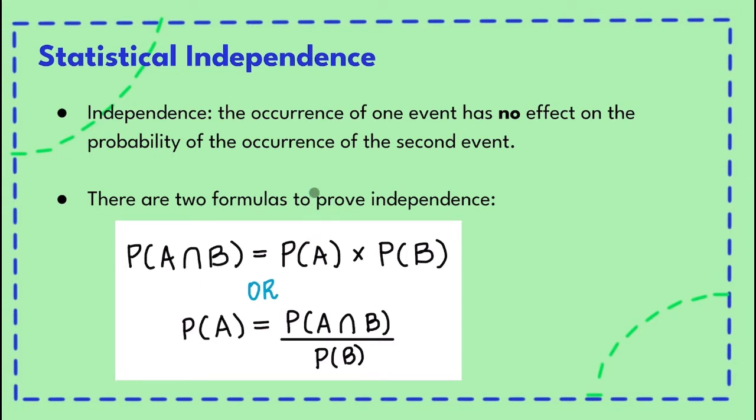Another formula we can use is to check if the probability of A occurring equals the probability of A occurring given that B occurs. Logically, this makes sense because if the probability of A equals the probability of A given that B occurs, that means that it didn't matter whether B occurred or not. And that's exactly what independence is. The occurrence of one event has no bearing on the occurrence of the other event. What that looks like mathematically is checking if the probability of A occurring equals the probability of A and B occurring over the probability of B occurring.